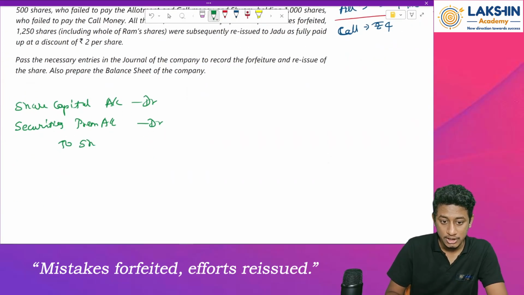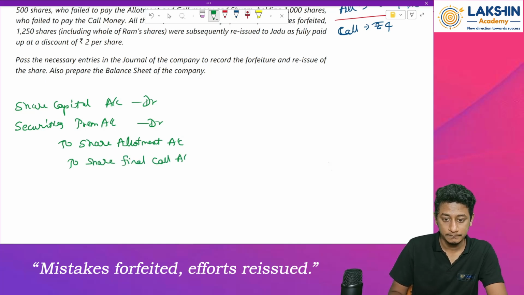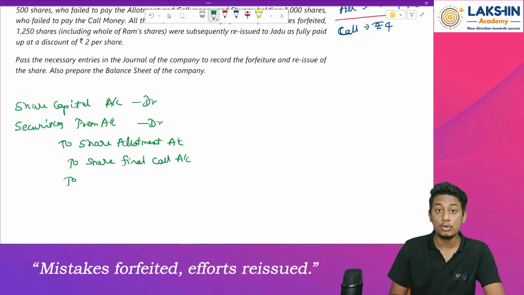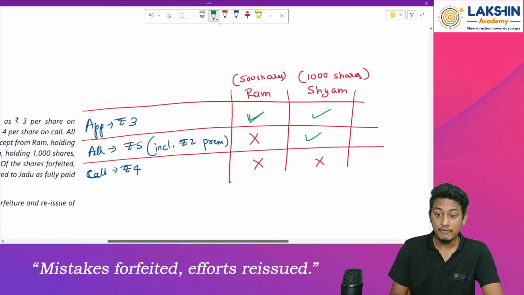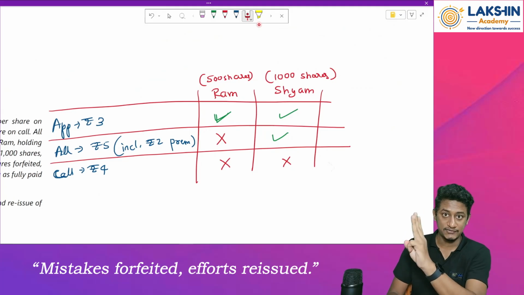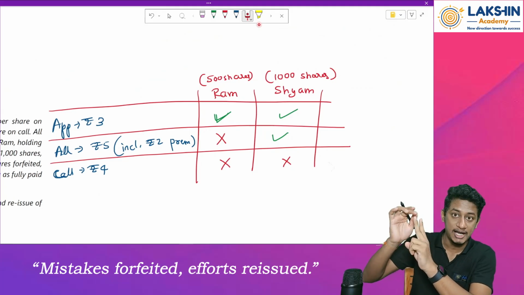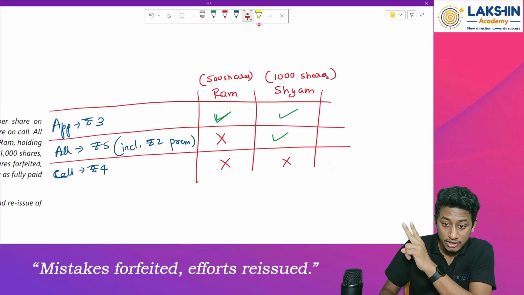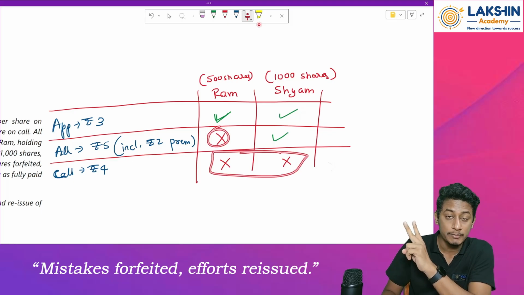To share allotment account, I am reversing right now. Why am I reversing this? I have told you before also, right? So to share call account or final call account. Then, whatever money we have not received, we pass the entry right now, for allotment and for call. That was for the money not received.